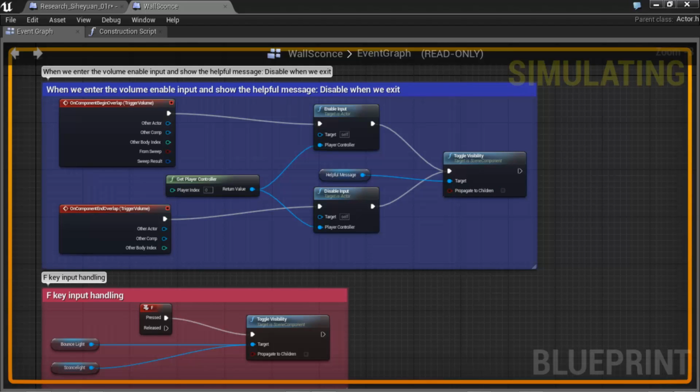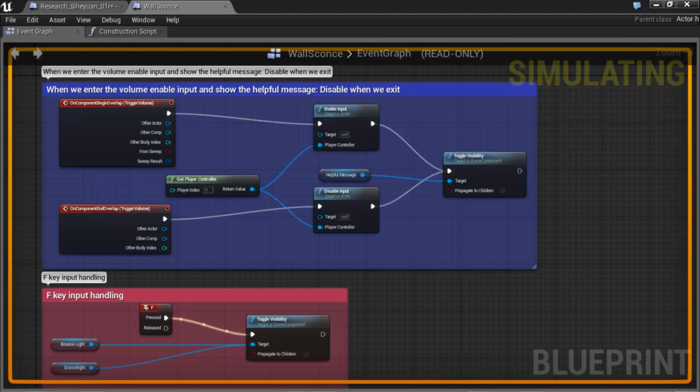So once the player has crossed the threshold of the trigger volume, you'll see that it has fired off from the trigger volume on component begin overlap and has enabled the F key to allow the user to turn the light on. Let's take a look.